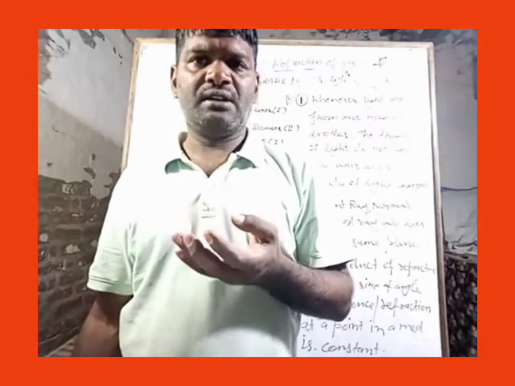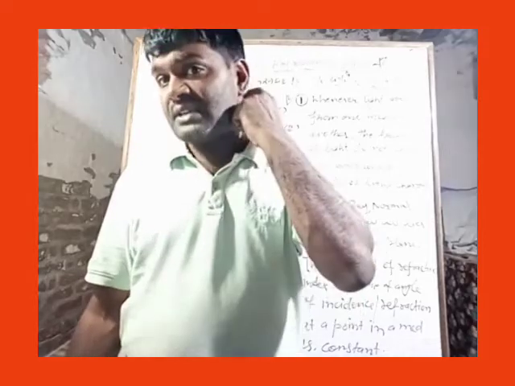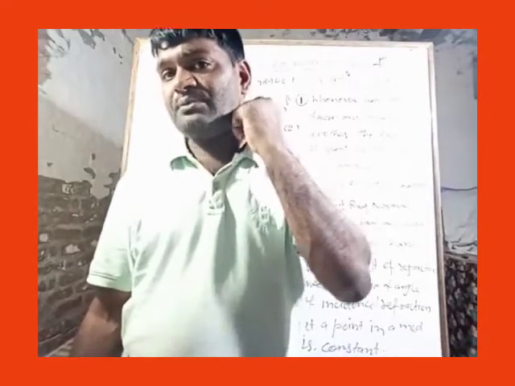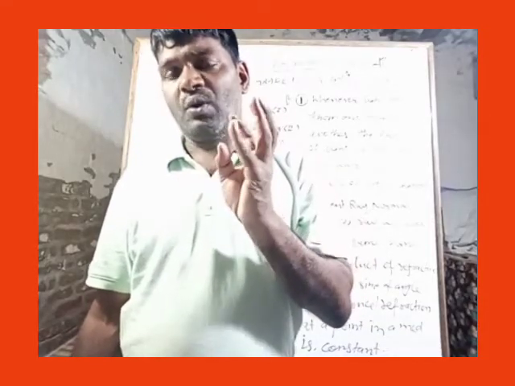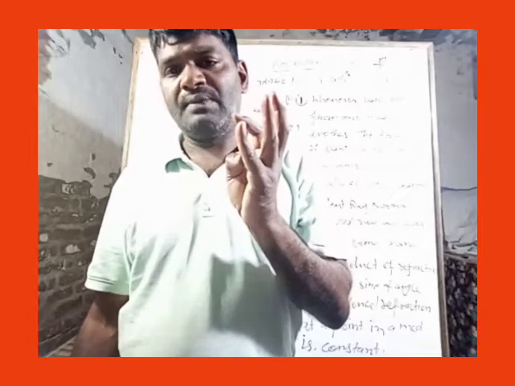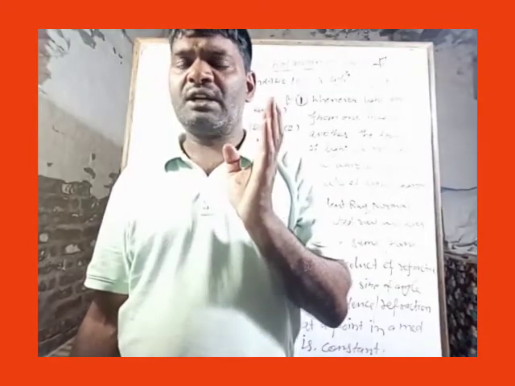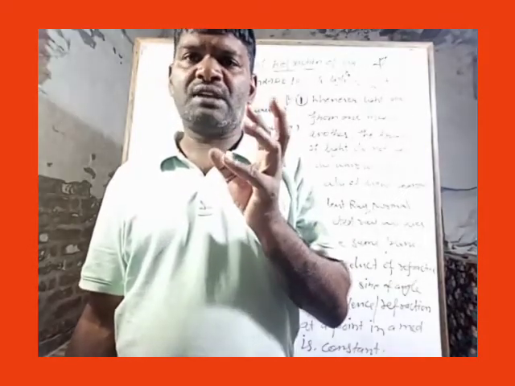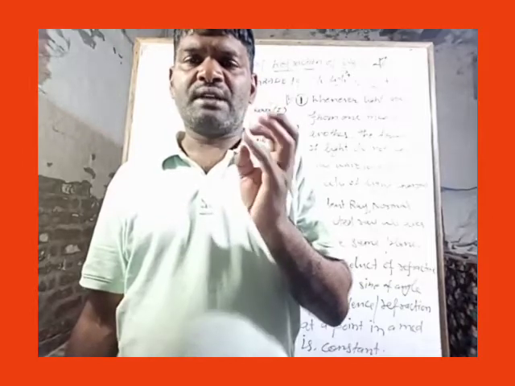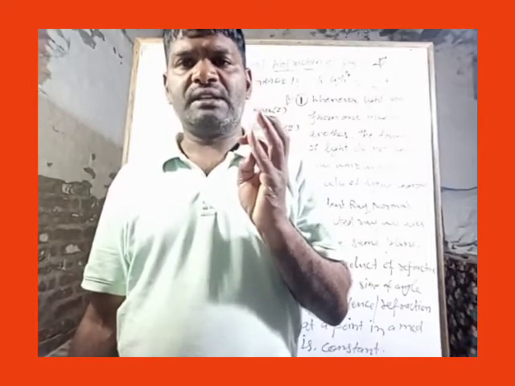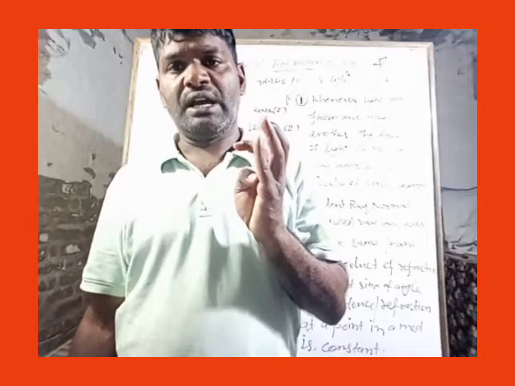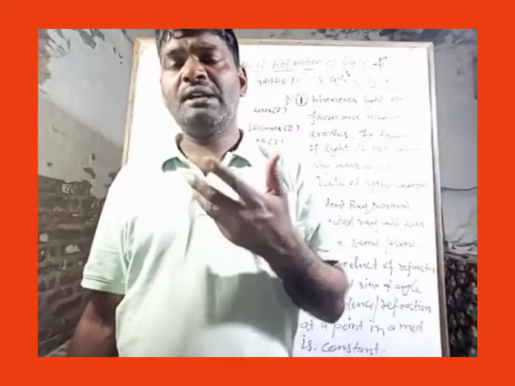But in our 10th class discussion, we have to concentrate on frequency, wavelength and velocity, because already in 9th class we have discussed in the chapter of sound something regarding frequency, velocity and wavelength. So you can easily understand.